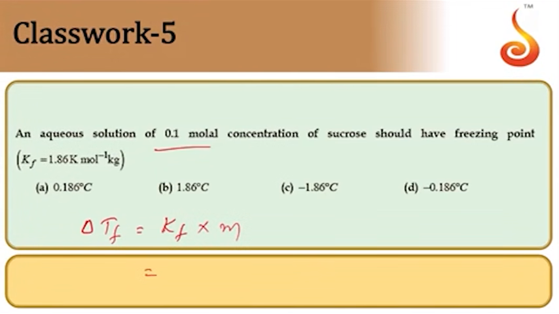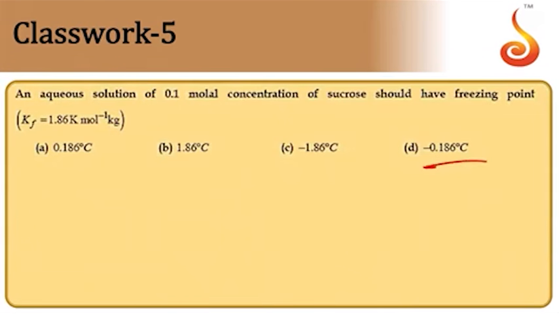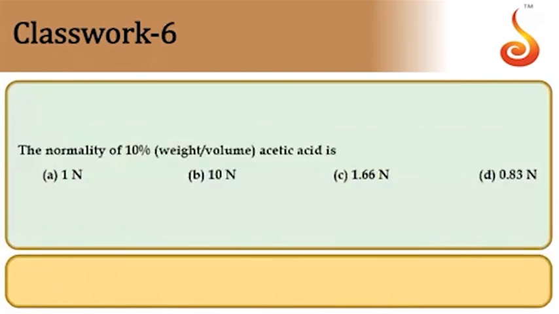Kf is given as 1.86 into molality. Molality is 0.1, which comes to 0.186. So this much depression we have in the freezing point of solution. So the answer must be minus 0.186. So answer is option D. D is the answer.